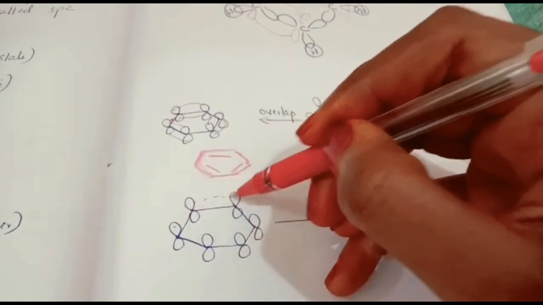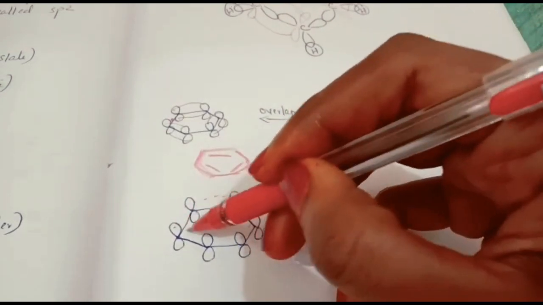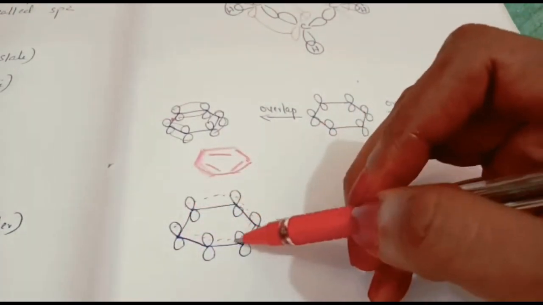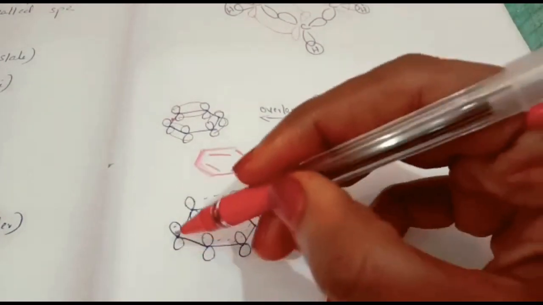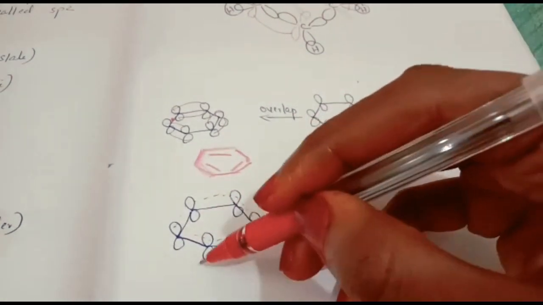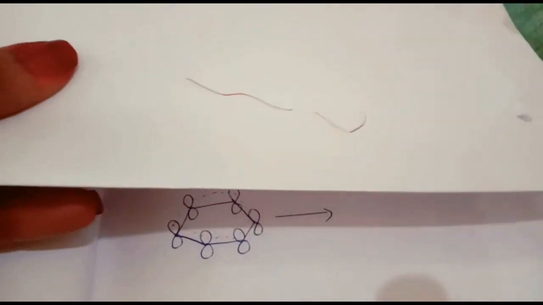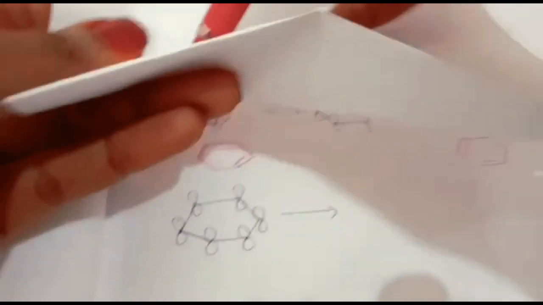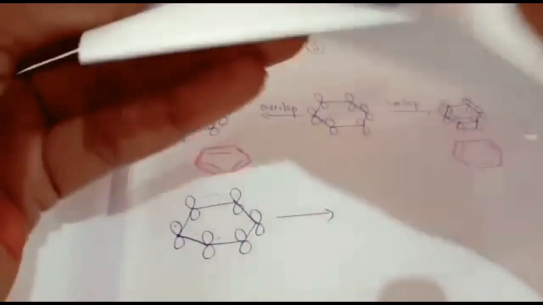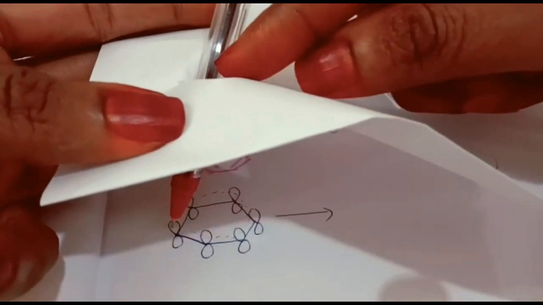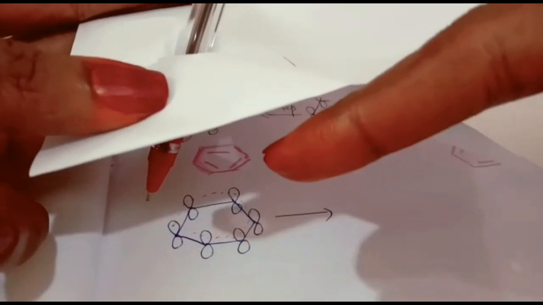So these are the top, upper layer. Here this lobe is on top of the paper and this lobe is down. So if I take a paper like this and squeeze it here, it will be like this. So half of the lobe will be above the paper and half will be below the paper.